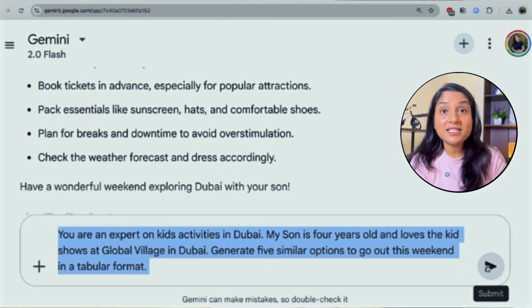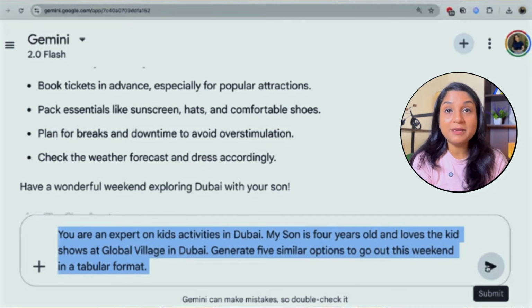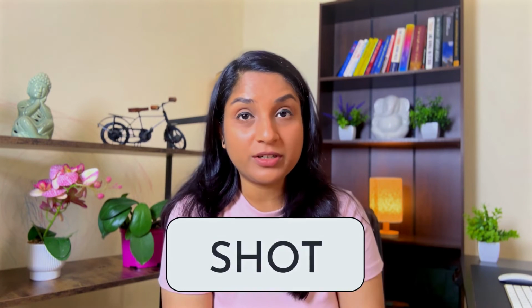In the example that we just saw, I told the Gen AI tool that my son loves the kids' activities at Global Village in Dubai. This is an example, and in prompt engineering, an example is called a shot. Usually, giving 2 to 5 examples is a good and effective way to generate the output that we want.